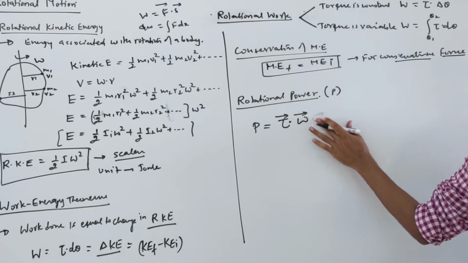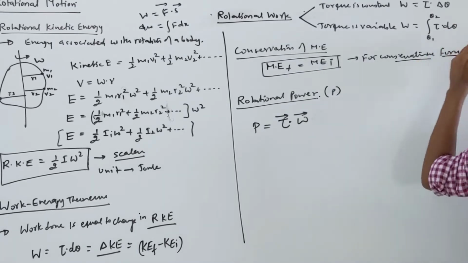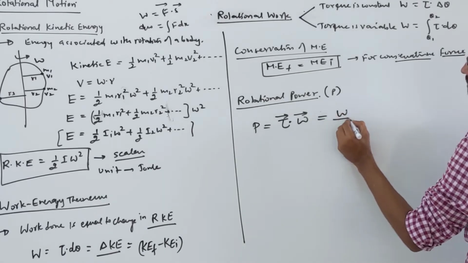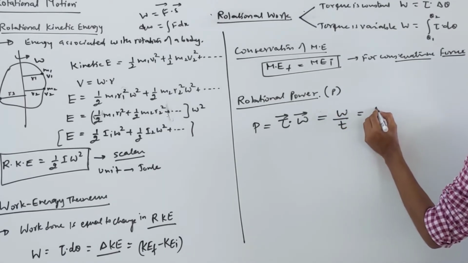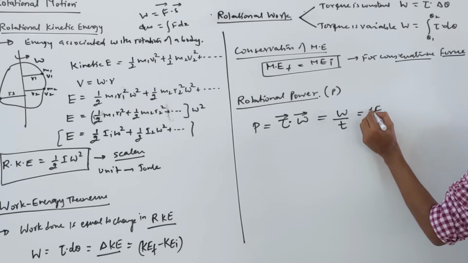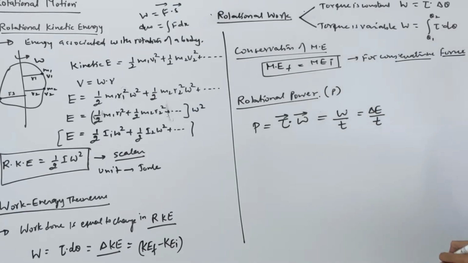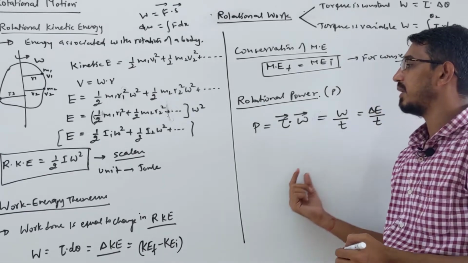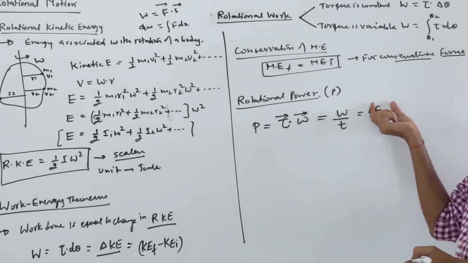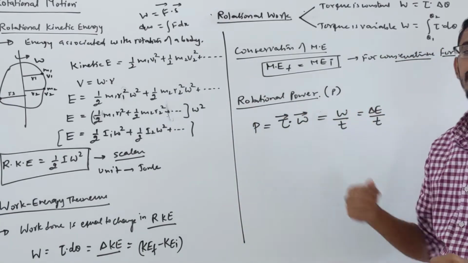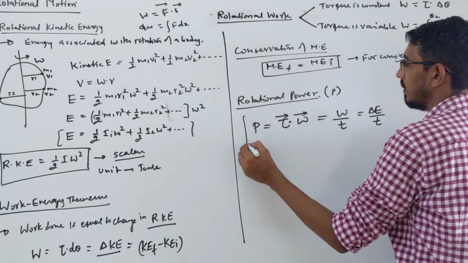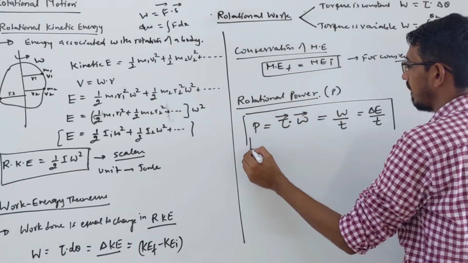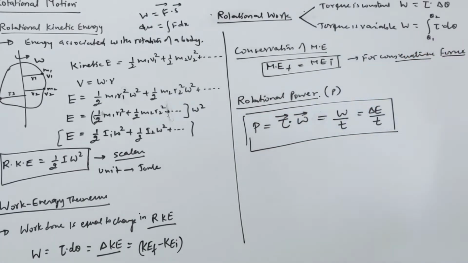But look here, mainly this is what you have to focus on. This is also equal to your work by time, also equal to energy by time, or change in energy by time. That also you can write, right? So here rotational kinetic energy will be changing. So you can write change in rotational kinetic energy by time. That's also your power. Or simply, mainly we have to use this formula. So this is your power in rotation.